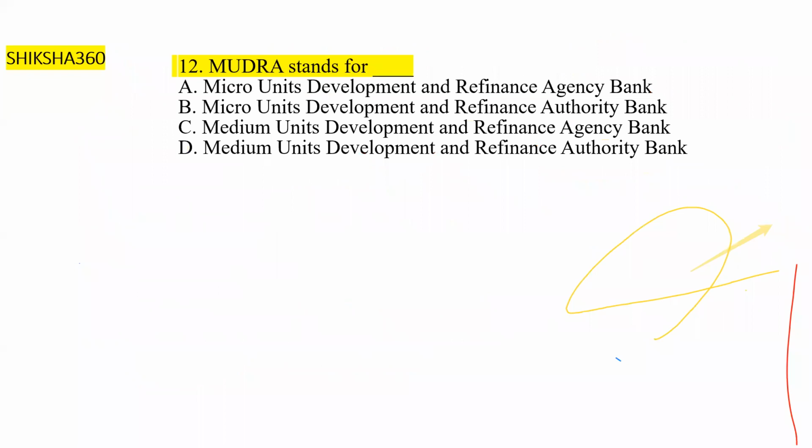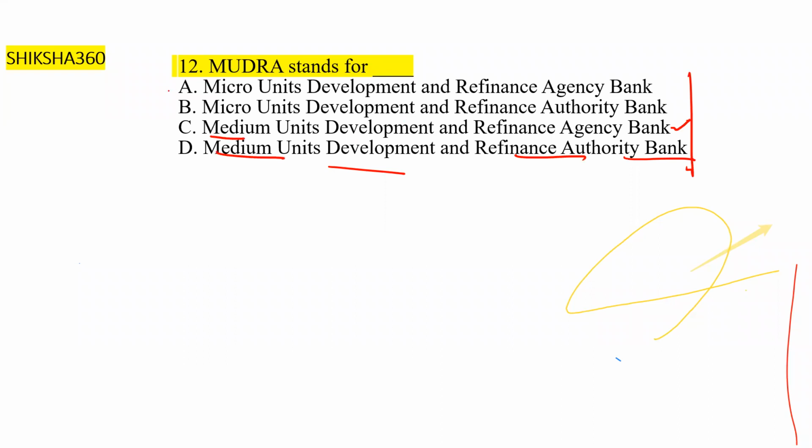Now move to the next question, question number 12. Very, very easy and important question. What is the full form of Mudra? First one is Micro Units Development and Refinance Agency Bank. Second one is Micro Units Development and Refinance Authority Bank. Third one is Micro Units Development and Refinance Agency Bank. Sorry, medium. Fourth one is Medium Units Development and Refinance Authority Bank. So please tell fast what is the correct answer.